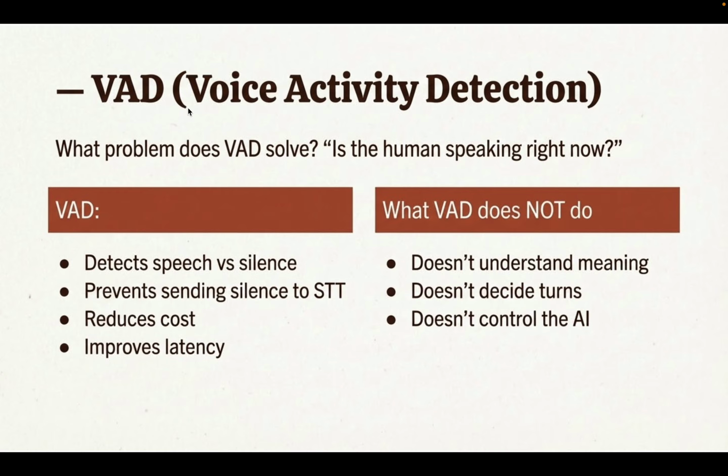VAD is actually used for that. It detects speech versus silence and prevents sending silence to speech to text. If it wasn't there, we would be sending silence data to speech to text, and we wouldn't have anything to convert. The pipeline would be running, and we would be incurring cost because of that. So it helps in reducing the cost and improves latency. It does not understand meaning, it does not decide turns, and it does not control the AI. VAD does not do any of these. VAD just solves the problem of detecting whether the human is speaking right now or not.